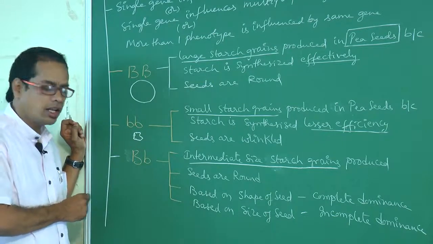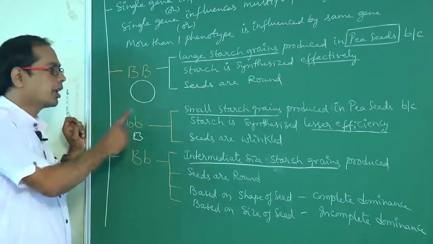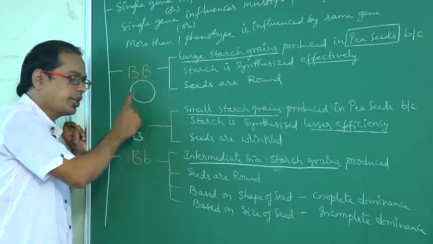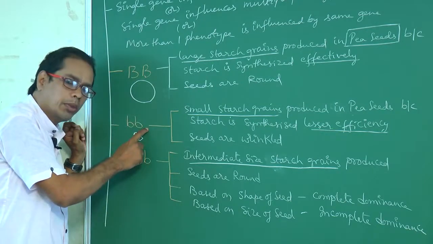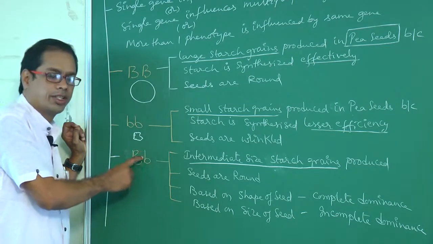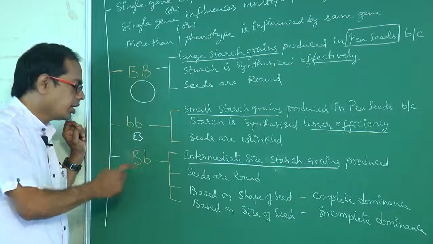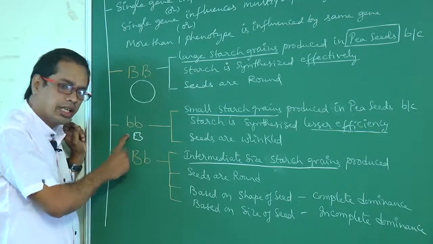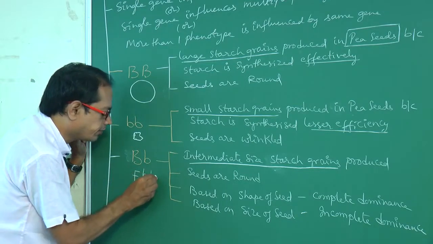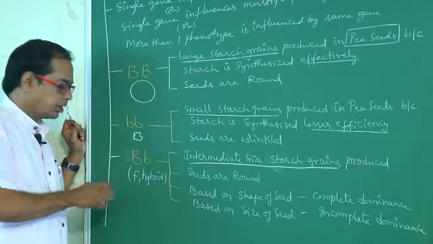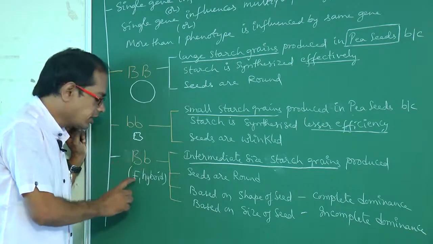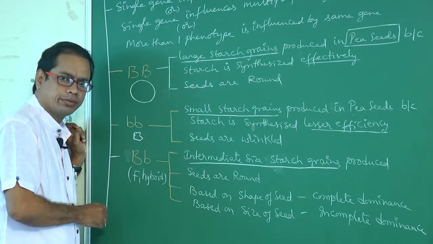What is the shape of the seed? Wrinkled. Right. Capital B means large starch grains, round seeds. Small b means small size starch grains and wrinkled seeds. If these two plants are crossed with each other, the F1 hybrid is this one. Capital B crossed with small b gives the F1 hybrid, capital B, small b.